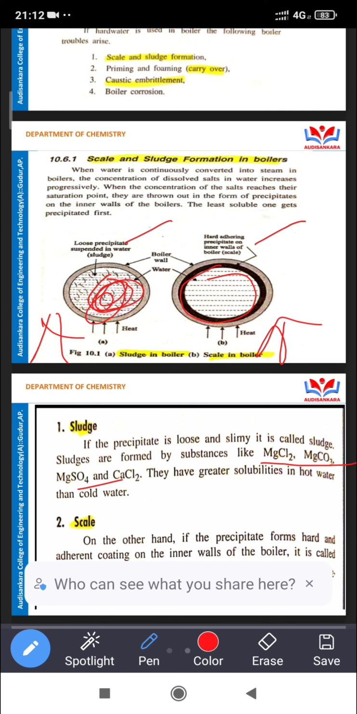Next one is scale. What is the definition of scale? Scale is a hard precipitate that forms an adhering coating on the inner wall of the boilers. It is called scale.